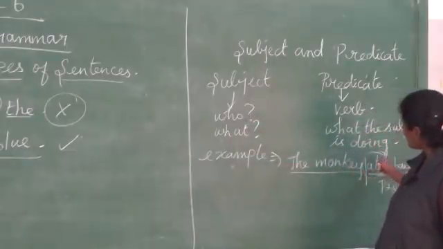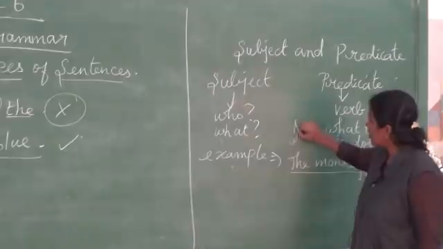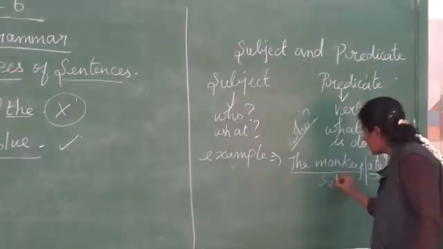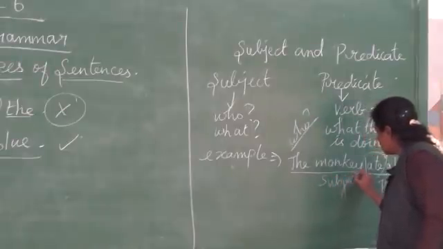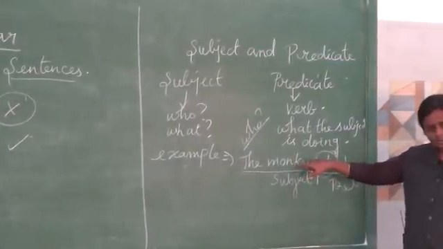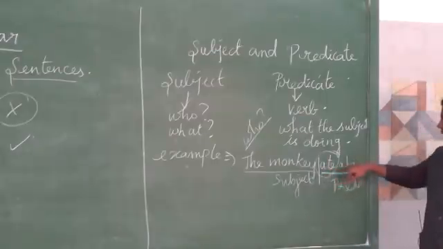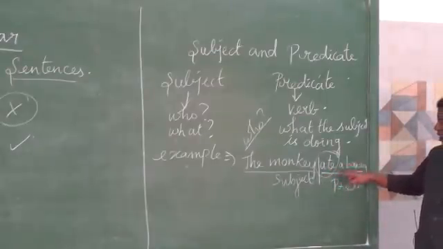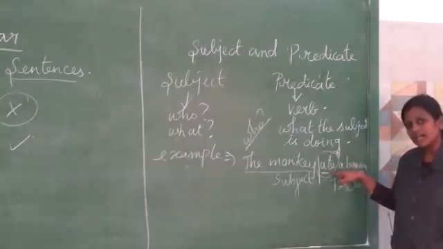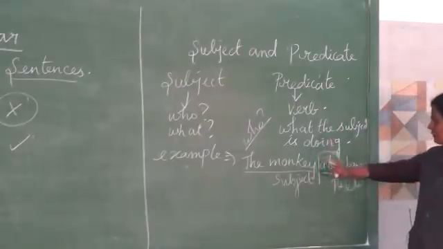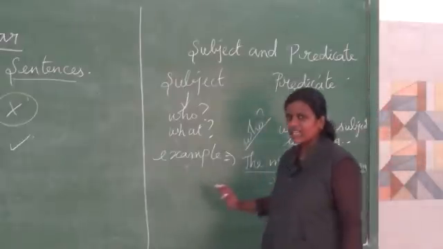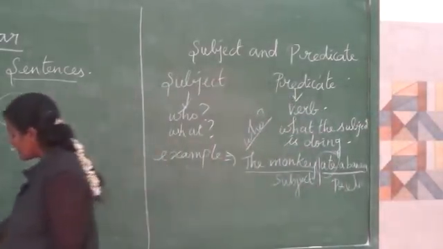See here, who ate a banana? Monkey. So what is this? Subject. The monkey is the subject. Ate a banana is what? Predicate, because we identified the verb first in the sentence. What is the verb here? Ate. So from that we say that it is a predicate. So subject, predicate, is it clear? Shall we see some more examples?